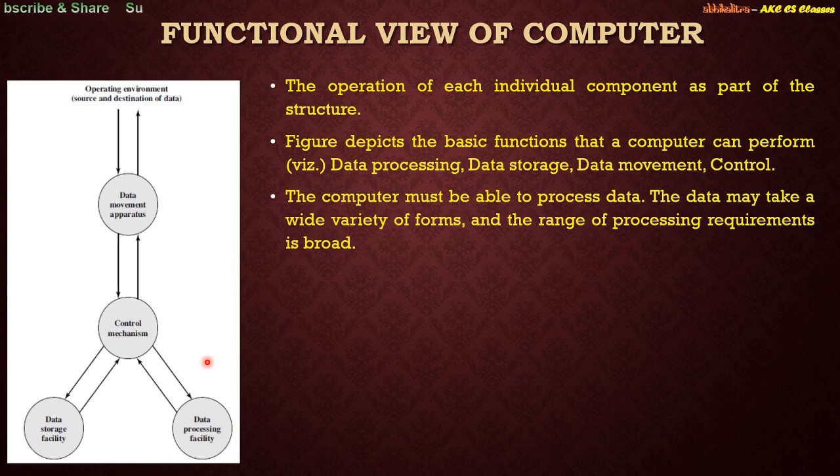The data you supply through the keyboard is processed further. These alphabets or numbers are converted to their equivalent ASCII value, and the ASCII value is then converted to a binary stream. The binary stream is then converted to voltage signals which are stored in the memory locations. This is what we mean by the term processing of data, right? So a data processing facility has to be there. This is a separate module.